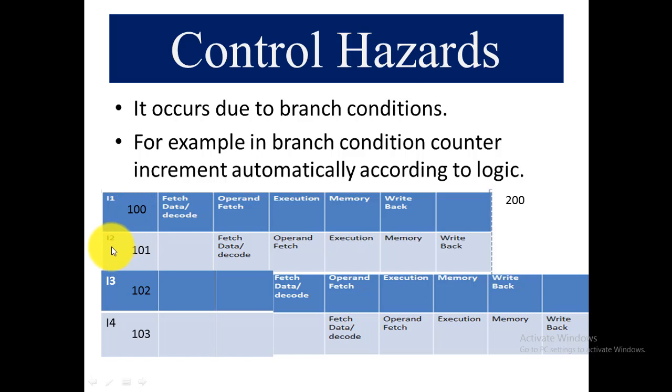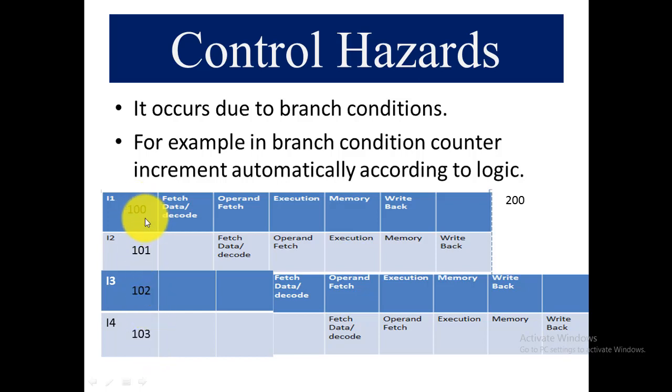When the second instruction is executed, when it's fetching data, decoding and performing the operand, the condition counter is automatically incremented and set from 101 to 102. When the third instruction is executed, it is automatically incremented according to the logic from 102 to 103. Right? So it is automatically incremented. We all know that.